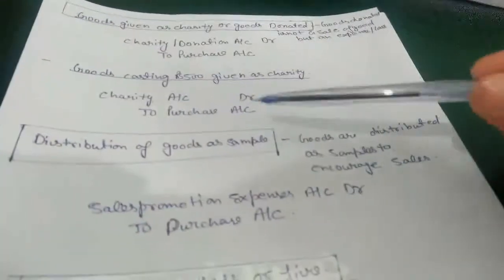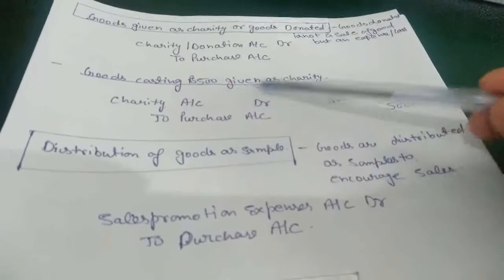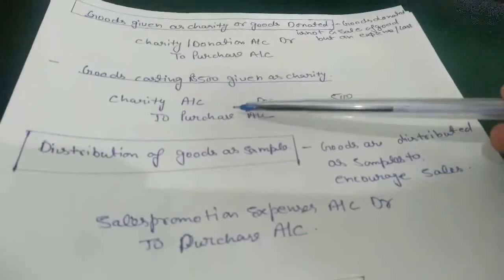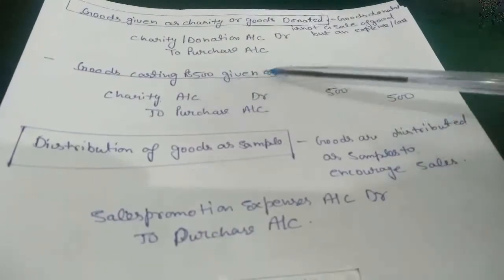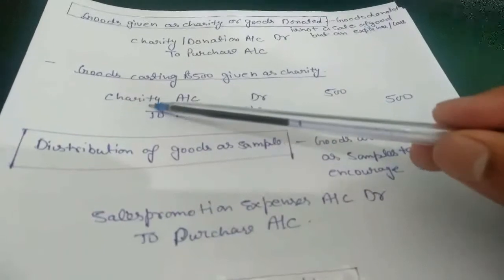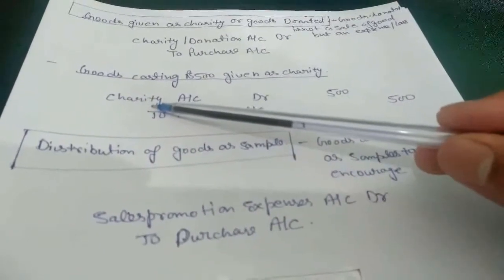Next thing is goods costing Rs 500 given as charity. As I told earlier, here is the same entry, but this time it is clearly mentioned that we did charity, not donation. So we will take charity as an example.